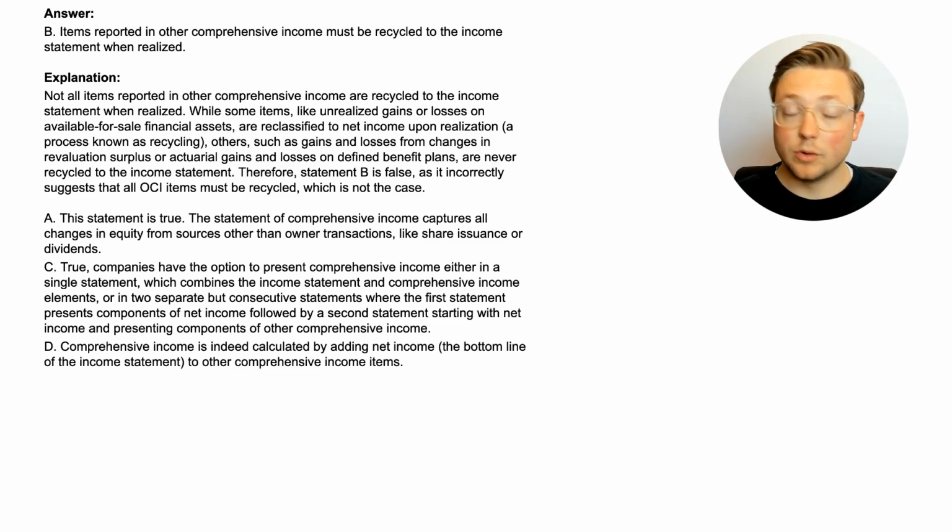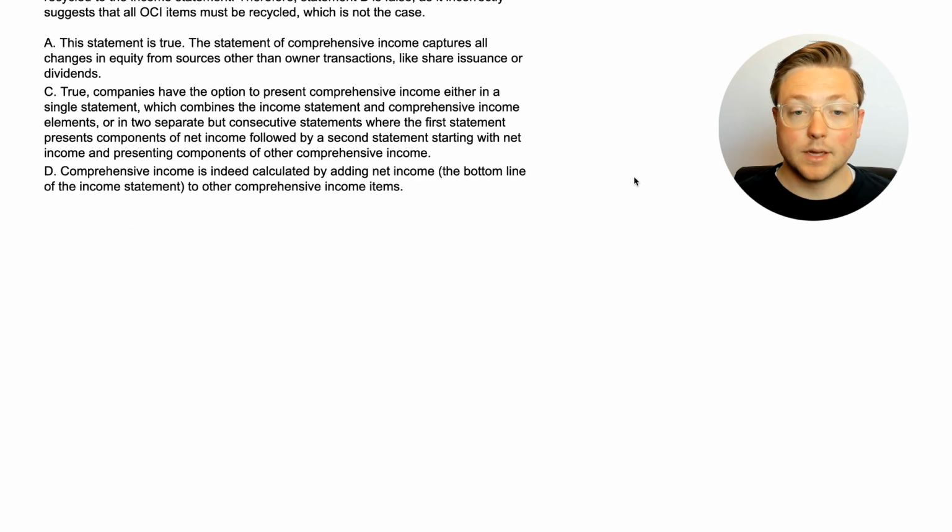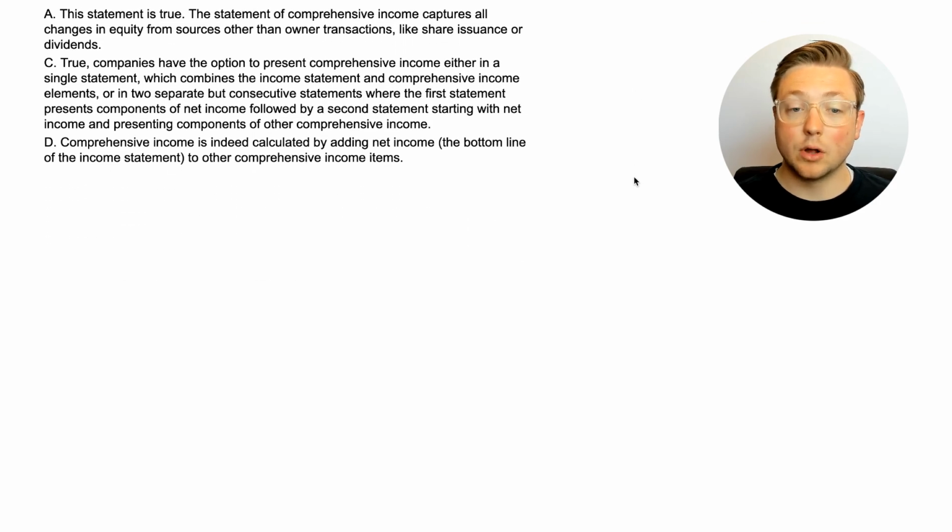Now, the other ones are true, and I'm going to go over these a little bit here as well. Statement A is true, and if you remember, Statement A says the statement of comprehensive income includes all changes in equity during a period that are not resulting from transactions with owners in their capacity as owners. That's true because the statement of comprehensive income captures all changes in equity from sources other than owner transactions, like share issuance or dividends. So it doesn't capture the owner transactions, like the share issuance or the dividends, but it does capture all other changes in equity.